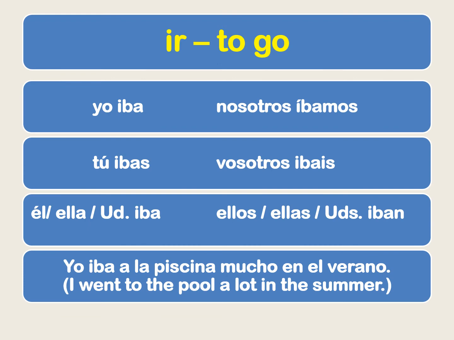So an example could be yo iba a la piscina mucho en el verano. I went to the pool a lot in the summer, and that would be an example of how the imperfect would be used for repeated past actions.